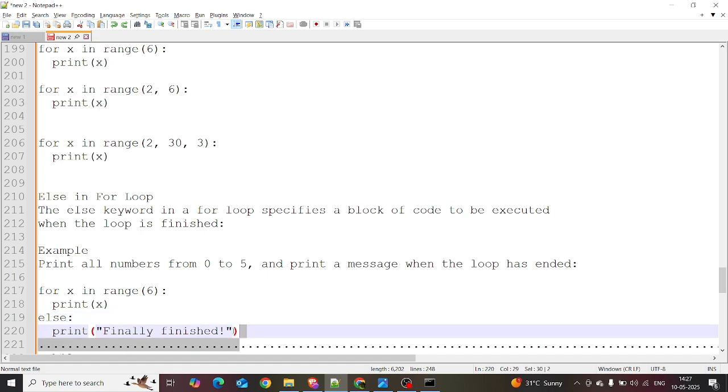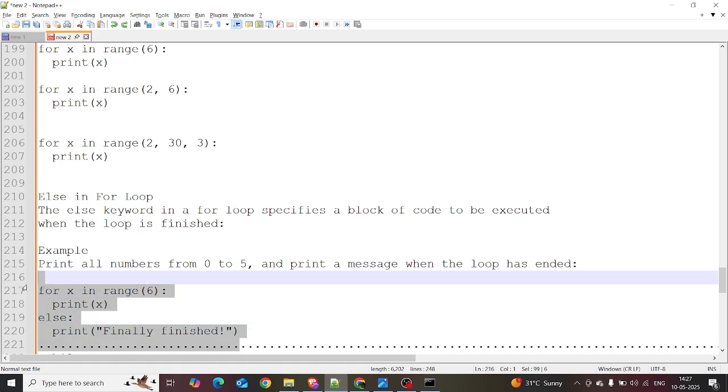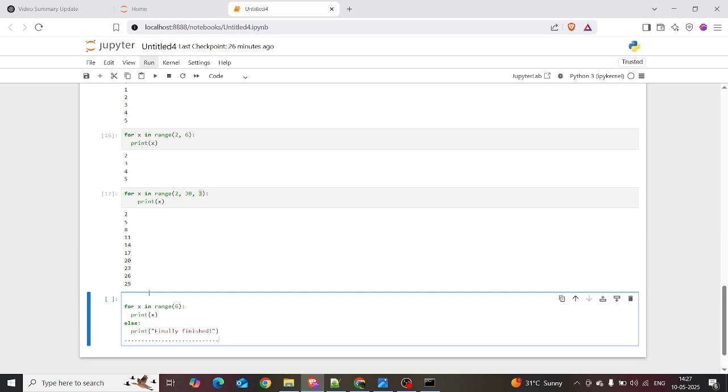Okay, I've already written the code. I'm just copying the code and pasting it here in the Jupyter notebook, and I'm going to explain the code. We are declaring the for loop, and we are using a variable x in the range of 5. We want to print until 5. It will go 0 1 2 3 4 5, and when it reaches 5, it will look into another condition, right, 6. As the condition does not satisfy, it will break the loop, and it will print the 0 to 5 values. And if the loop is terminated, you want to give a message to the users, the else: finally finished.